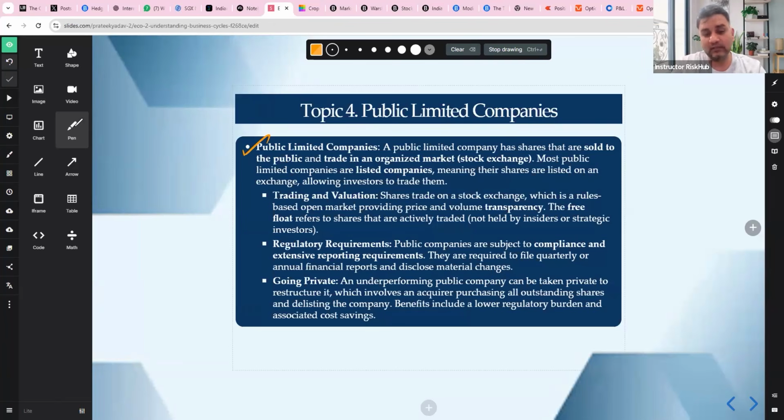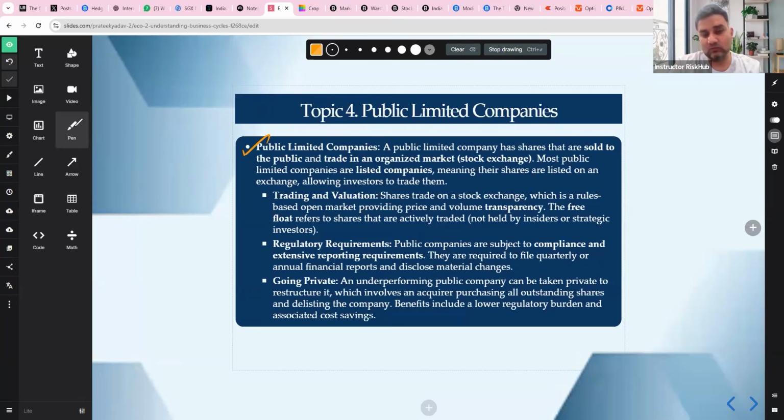There's a regulatory requirement. You must file your quarterly and annual reports, whatever the requirement, and disclose material information. If you're going private, the acquirer has to buy all shares and delist the company. The benefit is low regulatory burden and cost savings. Overall, what you need to understand is that public companies gain liquidity and capital, but face heavy regulation.